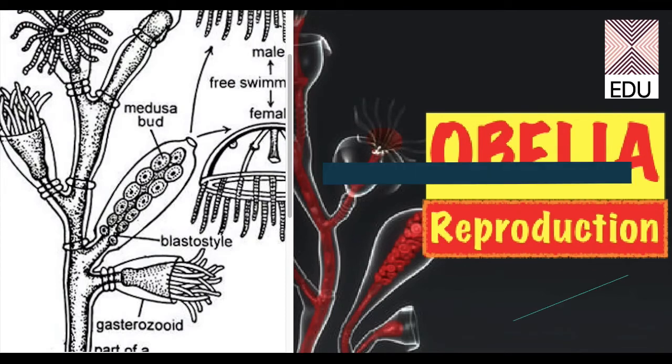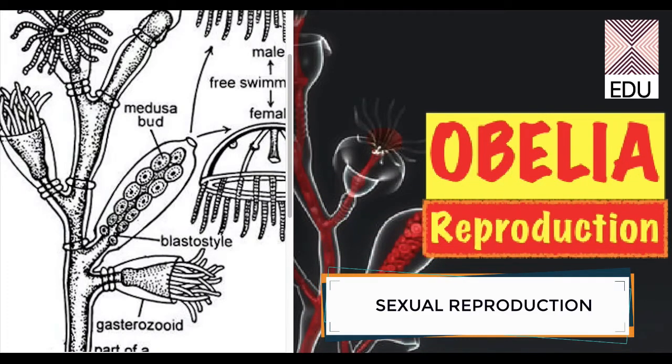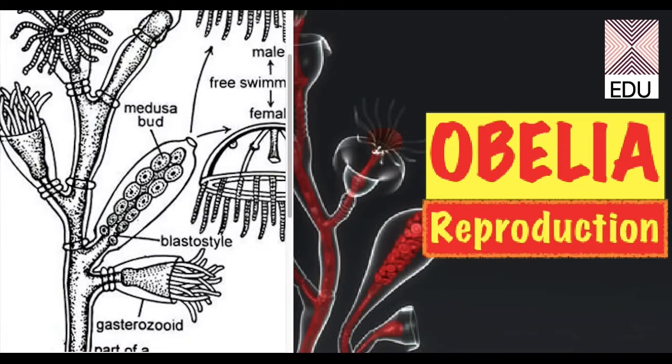Now we start the second mode of reproduction, the sexual reproduction in Obelia. So as we have discussed earlier, the Obelia colony cannot reproduce sexually. It forms the medusae to reproduce sexually. The colony forms medusae in the gonozoids. So here you can see a gonozoid with a blastostyle, and one blastostyle can form many medusae. So it has been mentioned as medusa bud.